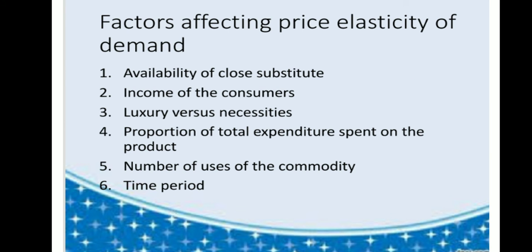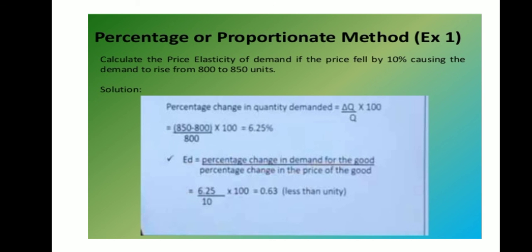Now, other factors affecting the price elasticity of demand are availability of close substitutes, income of consumer, luxury versus necessity goods, proportion of total expenditure spent on the product, number of uses of a commodity, and time period. You will always get sums on price elasticity of demand. You are going to study only price elasticity. The other name of price elasticity is percentage method or proportionate method. Now let us quickly understand how to solve the problems of price elasticity of demand.